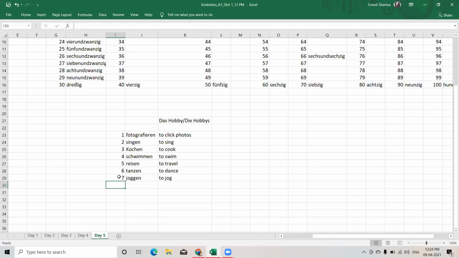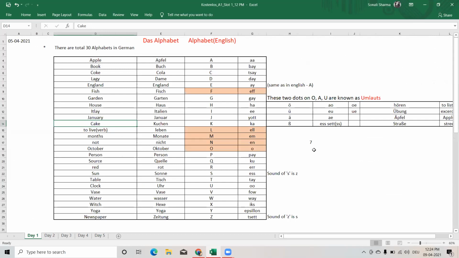Next hobby is number 8. Suppose my hobby is to listen to music. I love to listen to music. So Musik hören. You remember we did this when I gave you an example for O umlaut as hören. So hören is to listen.